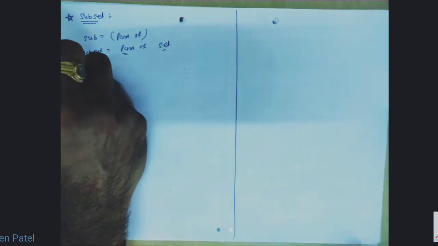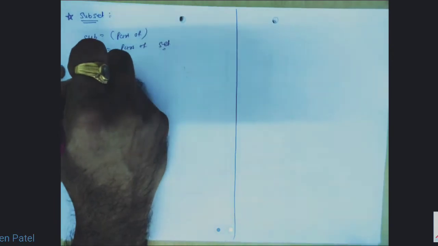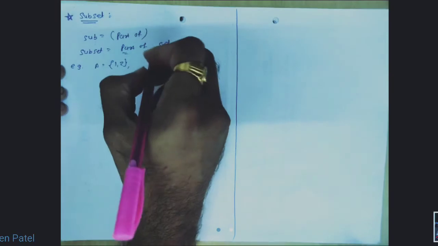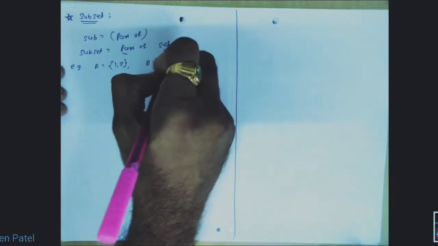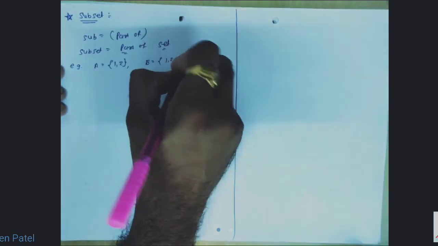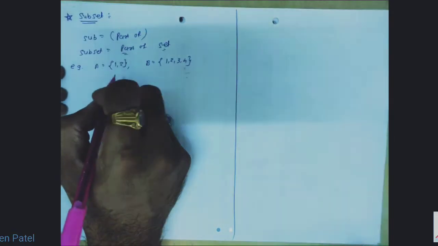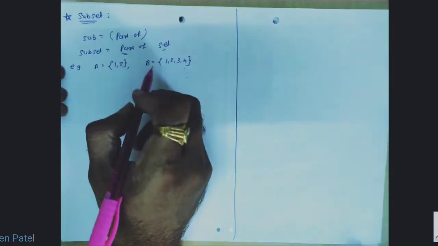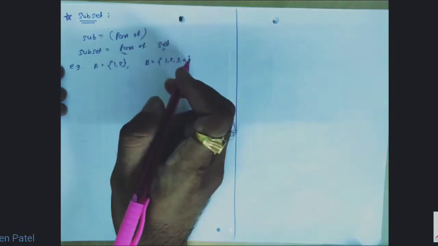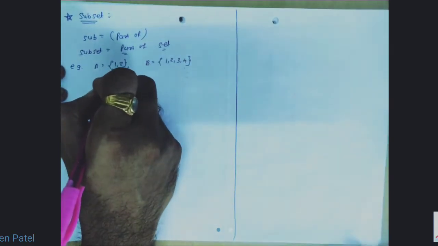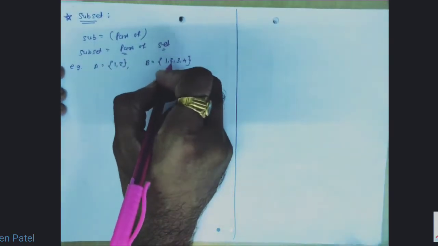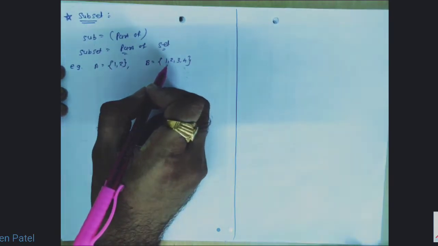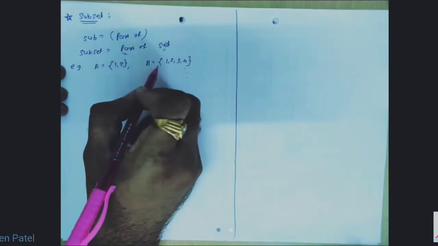For example, let us now consider we are given set A. Set A equal to 1, 2, and set B equal to 1, 2, 3, 4. So two given sets are there. The elements of set A are 1 and 2, and elements of set B are 1, 2, 3, 4. So here we can say that set A is the part of set B. Why? Because all the elements of set A are the elements of set B.